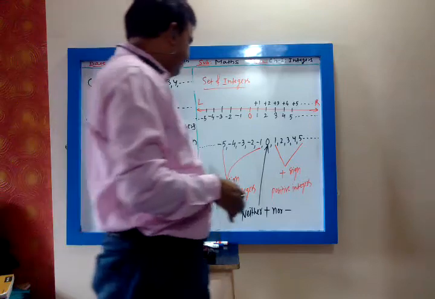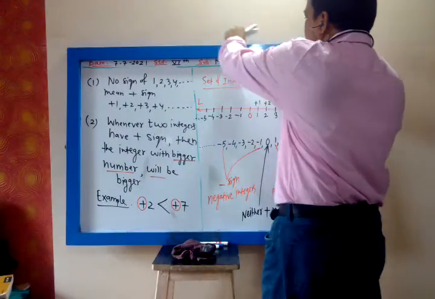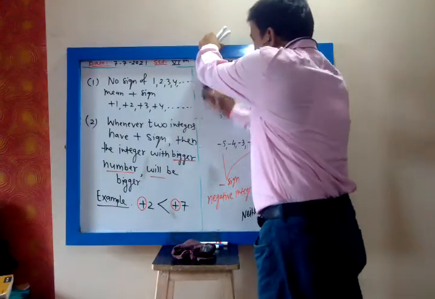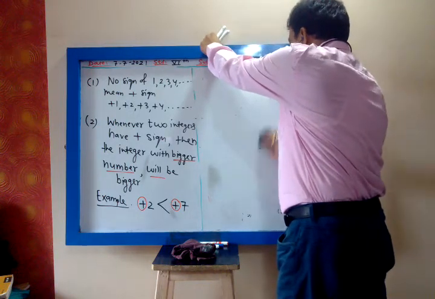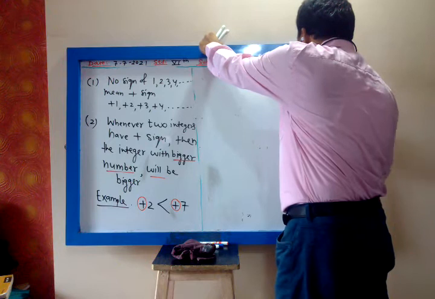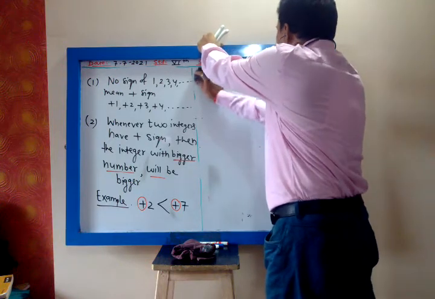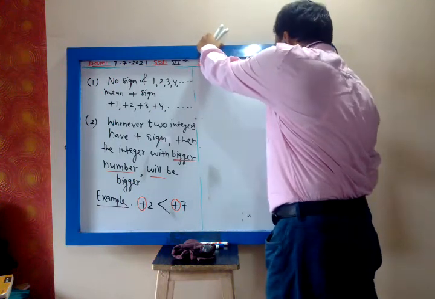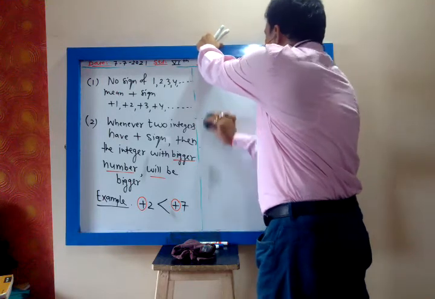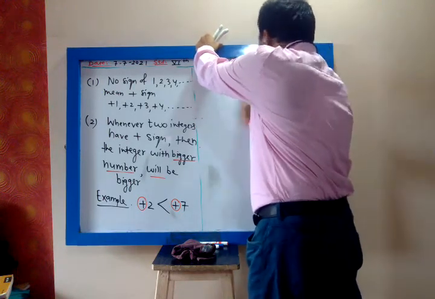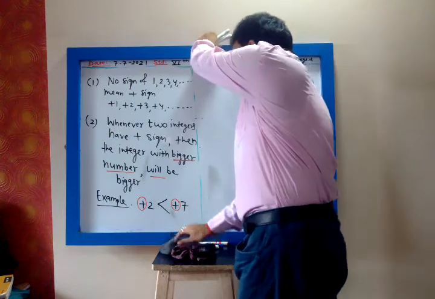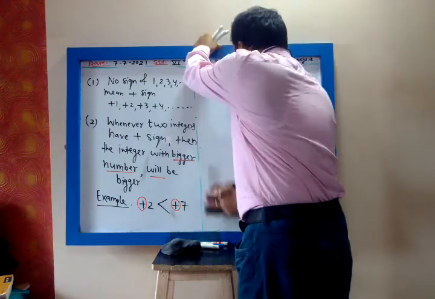Whenever two integers have plus sign, then the integer with bigger number will be bigger. Then third point.